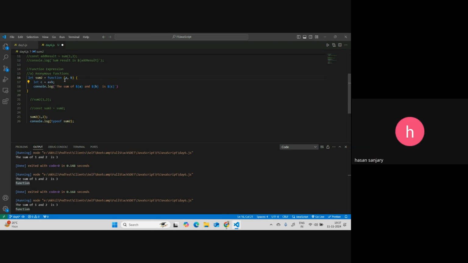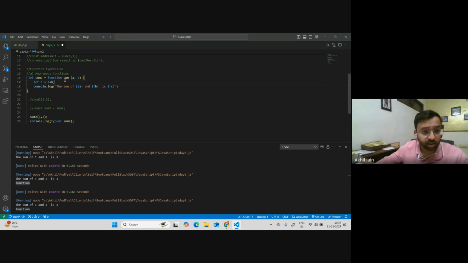But if you try to give it a name, would that be an error? Let's say sum4. I don't think it should have an error. You can do anything. You see, this did not have an error. Now you can see sum2 equals this function, and it did not give me an error.